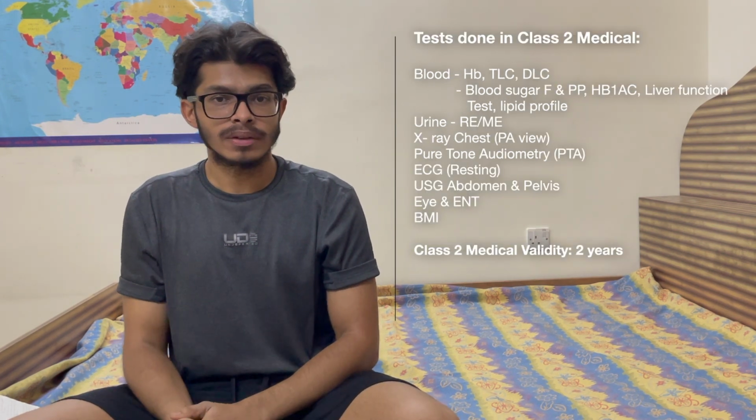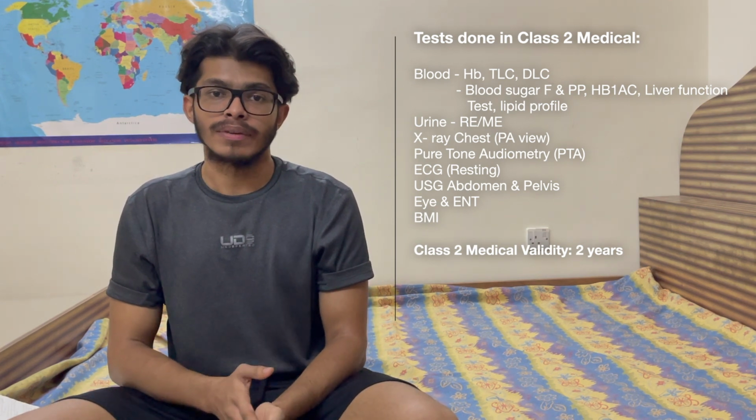Now you have to select your preferred doctor from the DGCA website or the list that I've given in the description. Note that the list gets updated every once in a while, so if you're watching this video in the future, do check the website for the latest one. You book an appointment through email or call and your doctor will take you through the next few steps. Now for what kind of tests they do in Class 2 Medical, they will be on your screen right now. And the validity for Class 2 Medical is 2 years.